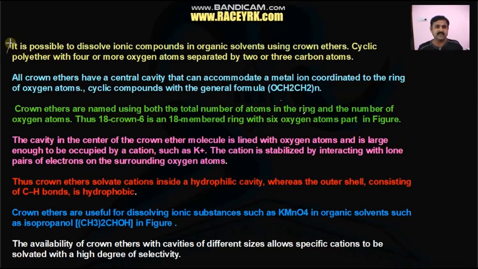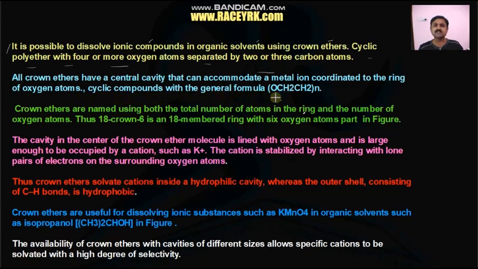How can we see further information on cyclic ethers? It is possible to dissolve ionic, inorganic compounds in organic solvents using crown ethers. So a cyclic polyether with 4 or more oxygen atoms is called a crown ether, and all crown ethers have a central cavity that can accommodate a metal ion coordinated to the ring of oxygen atoms.